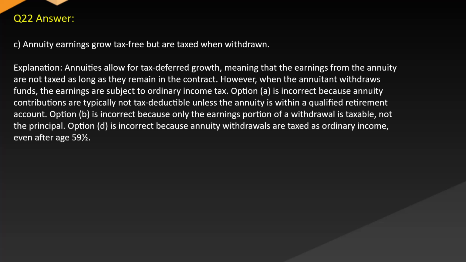Option A is incorrect because annuity contributions are typically not tax-deductible unless the annuity is within a qualified retirement account. Option B is incorrect because only the earnings portion of a withdrawal is taxable, not the principal. Option D is incorrect because annuity withdrawals are taxed as ordinary income even after age 59½.